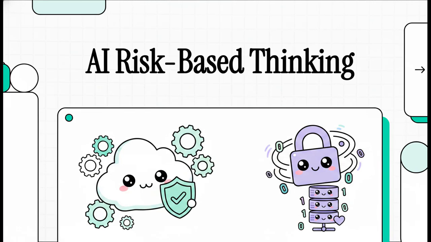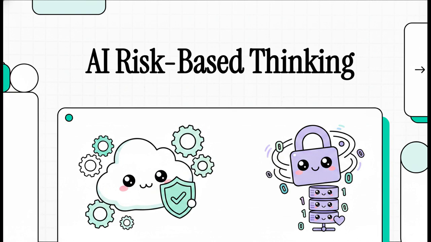Welcome to This Explainer. Today, we're taking the dense and, let's be honest, pretty heavy ISO/IEC 42001 standard and transforming it into an actionable, dynamic blueprint for AI system governance. Because, look, artificial intelligence is completely reshaping how we do business. But with that incredible power comes a whole new frontier of really complex vulnerabilities. So, we're going to break down exactly how to protect your organization by integrating AI governance directly into your information